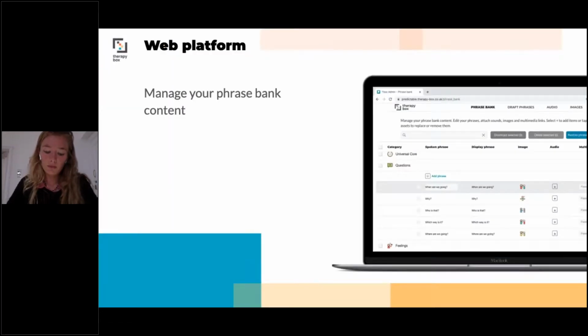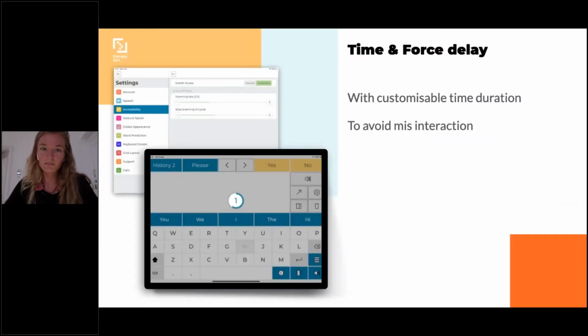The web platform, so we now offer a web platform. So if you go to TherapyBox website, you now have a sign-in button that you can click, and you can log into your Predictable account and manage your phrase bank content. So you can create new phrases, create new categories, attach sounds, images, etc. So that's something that you can now do now that you are on Predictable 6.